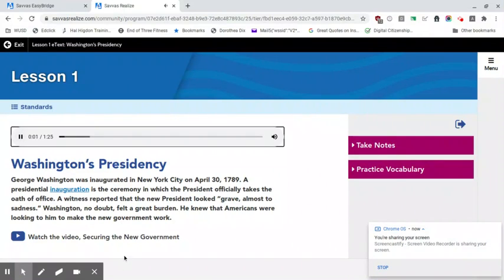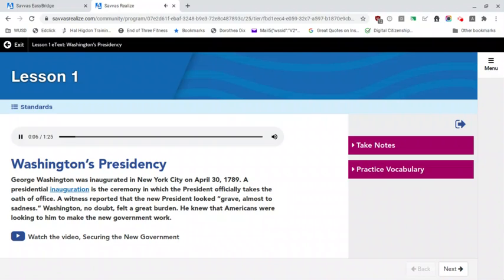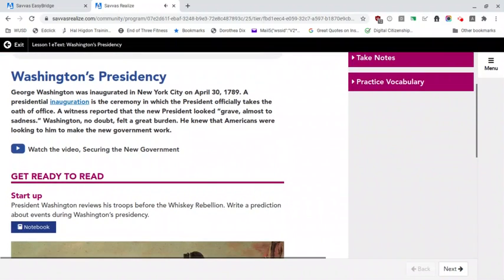Lesson 1. Washington's Presidency. George Washington was inaugurated in New York City on April 30th, 1789. A presidential inauguration is the ceremony in which the president officially takes the oath of office. A witness reported that the new president looked grave, almost to sadness. Washington, no doubt, felt a great burden. He knew that Americans were looking to him to make the new government work.